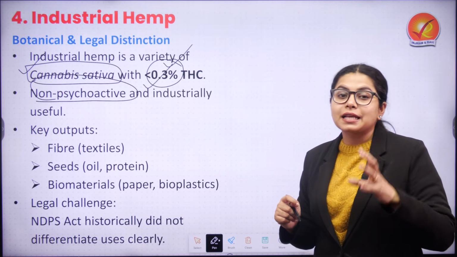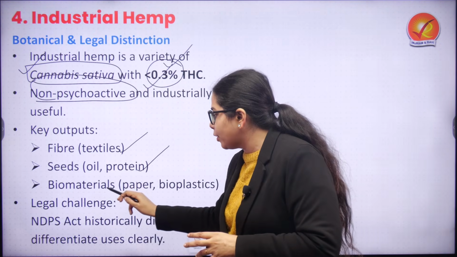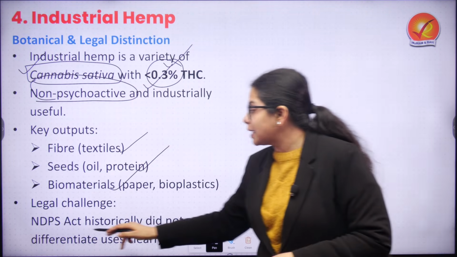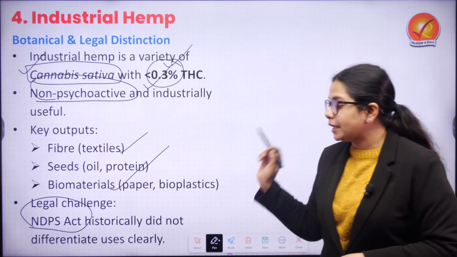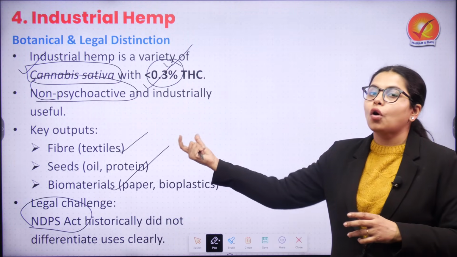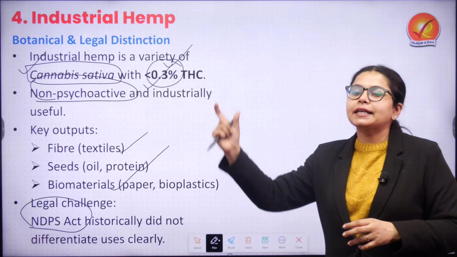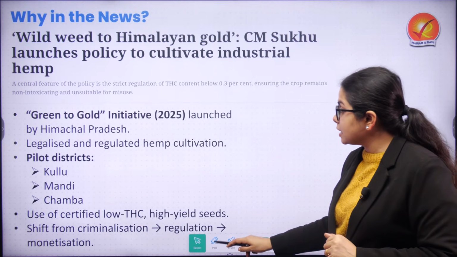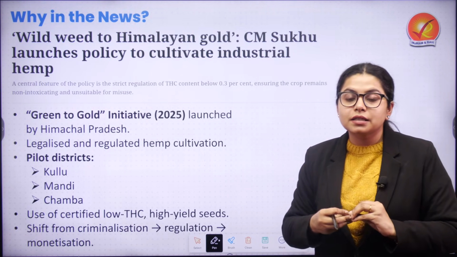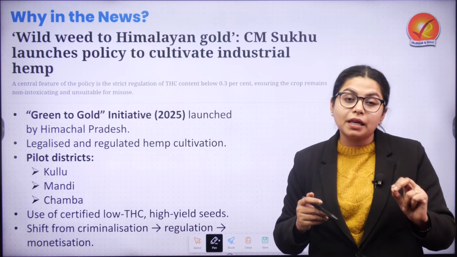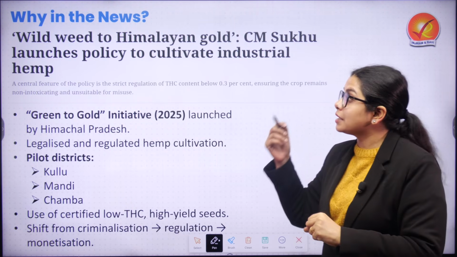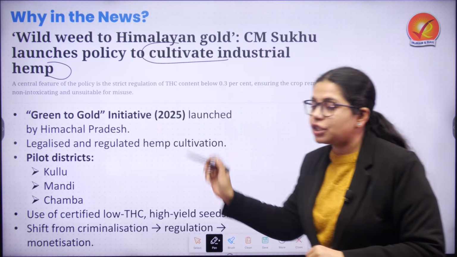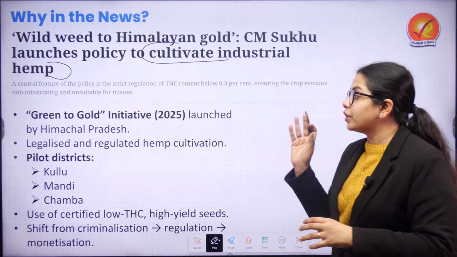It is mostly used as a key output in fibers, seeds, and biomaterials. The main challenge in the usage of industrial hemp has been that the NDPS Act historically did not differentiate the usage of botanically related cannabis in different situations. Recently it has been in the news because wild weed can be converted into Himalayan gold, and the Himachal Pradesh Chief Minister has talked about how cultivation of industrial hemp can bring in the initiative of green to gold.